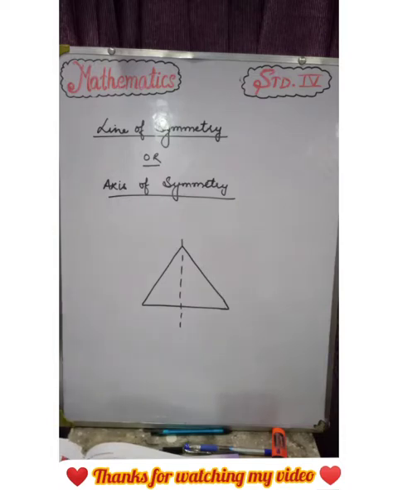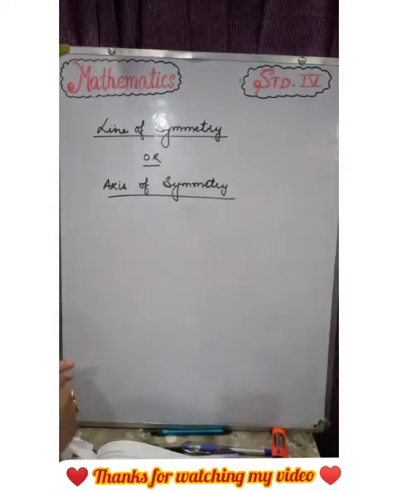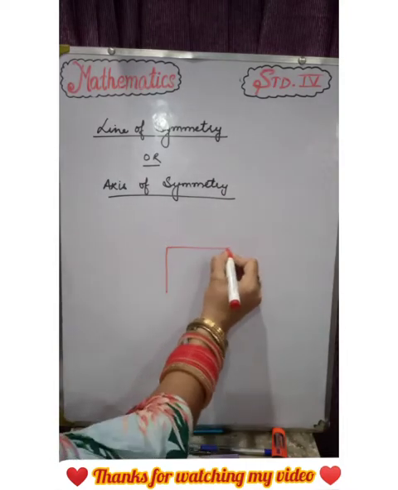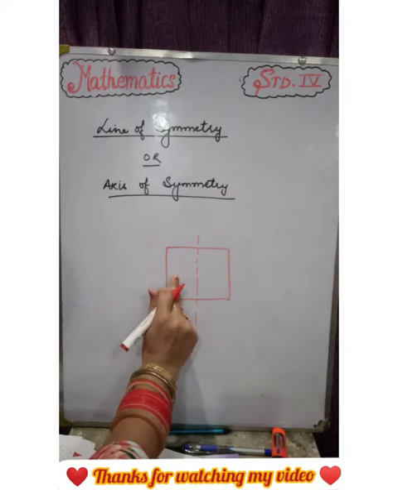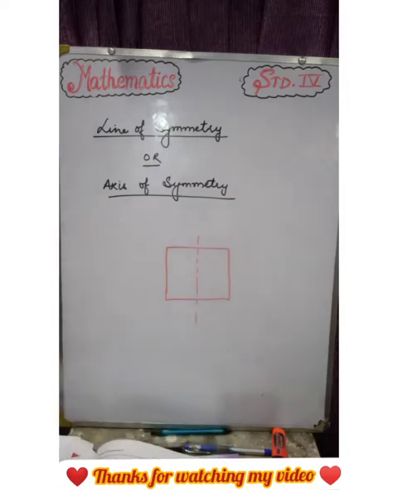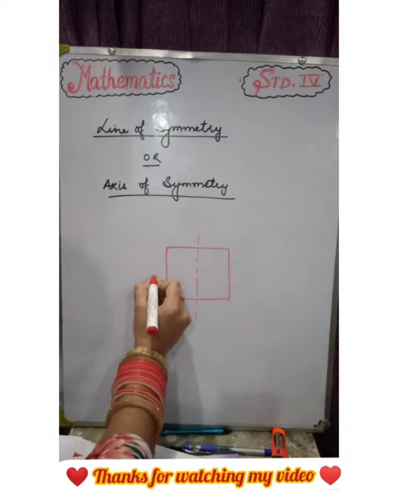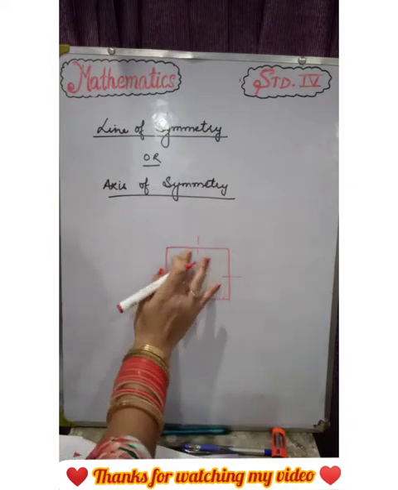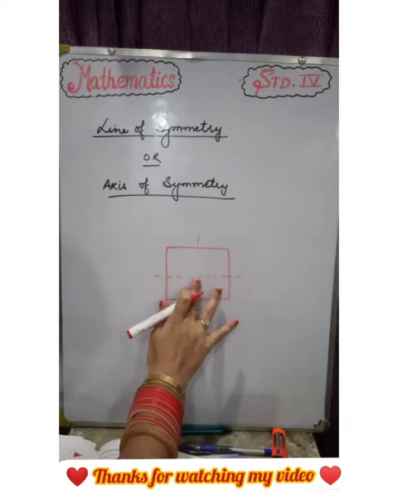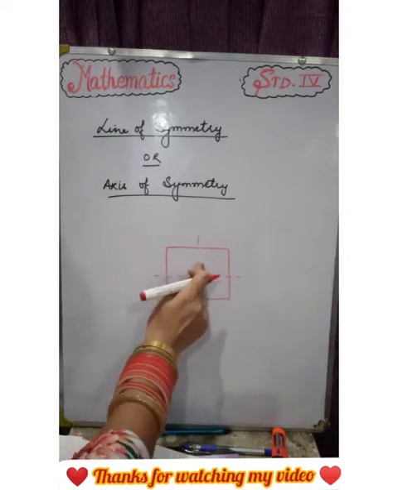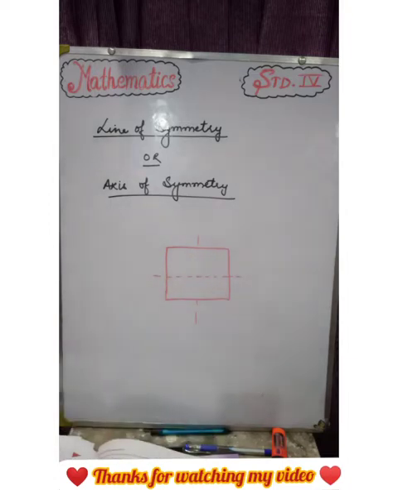Say a square. We'll take a square. This is a square. If we draw a line of symmetry like this, this part looks like this part, isn't it? Yes. Erase this line first, then only you will understand. This whole part looks like this part. So this figure also has line symmetry. This is a square, so we can say a square has line symmetry.